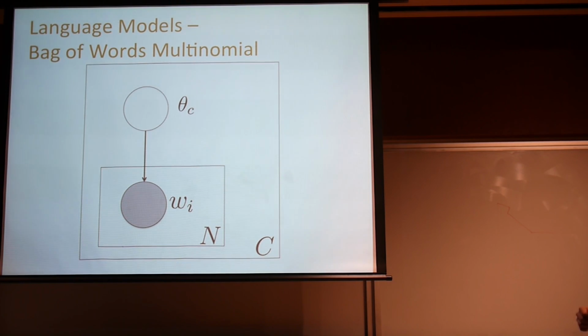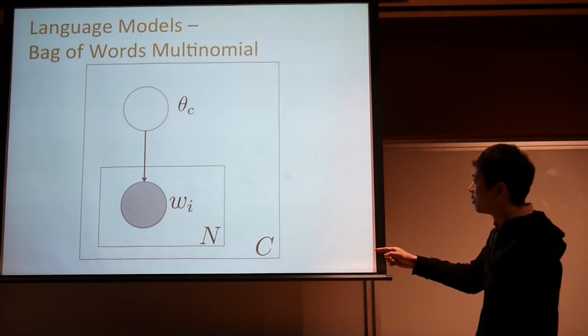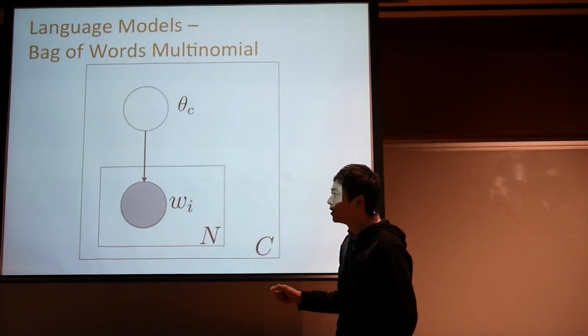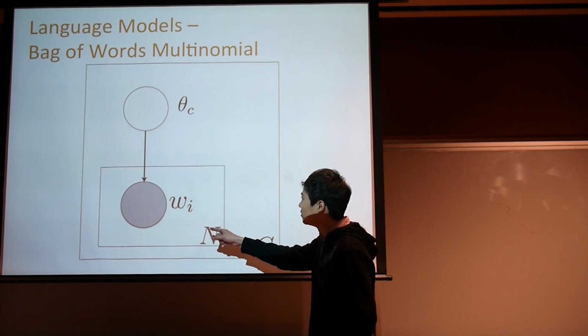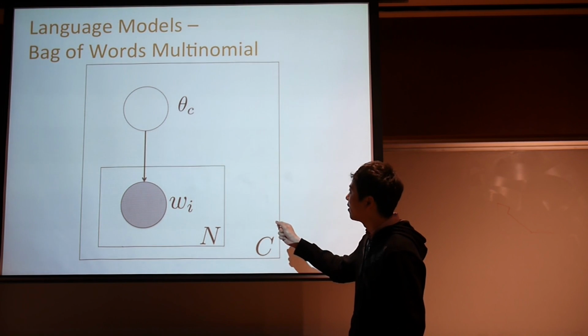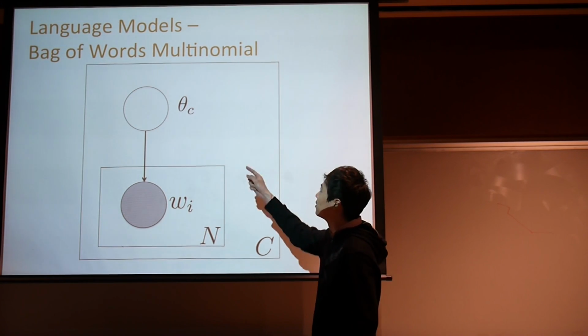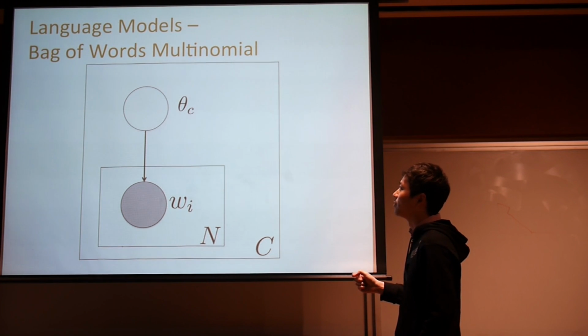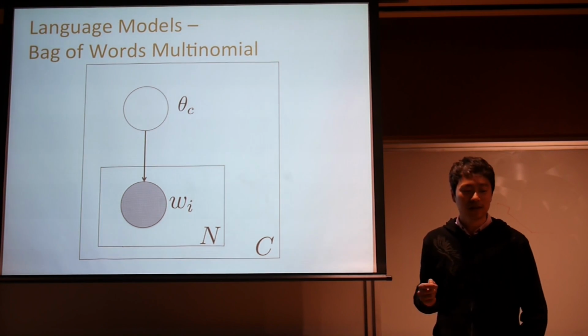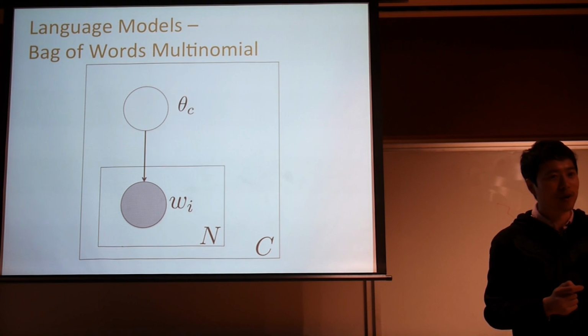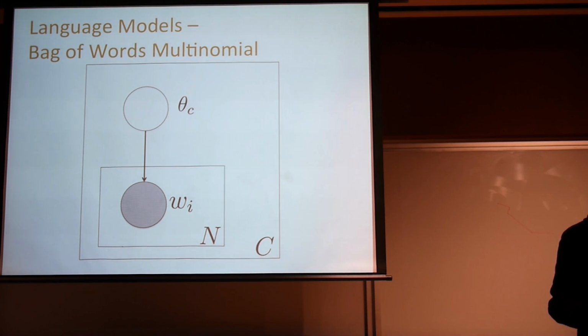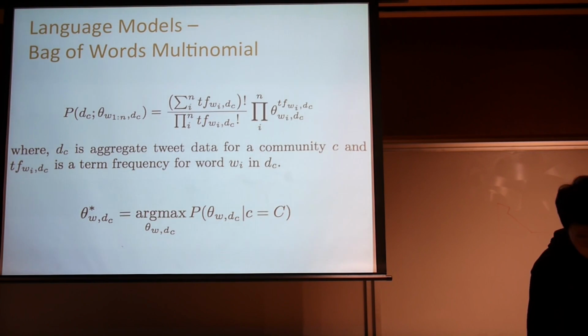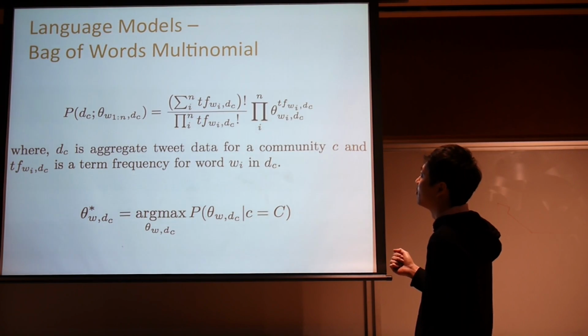The simplest was a bag of words multinomial model, where you assume the ordering of words is not meaningful. So for one document, which is one tweet, it's composed of multiple unigrams, and it's generated from this multinomial parameter theta c, which is specific to each community. So we learned this theta c multinomial parameter vector for each community. This is the bag of words model.